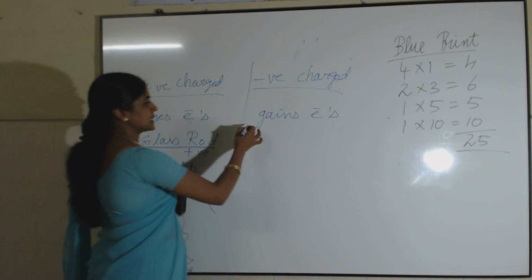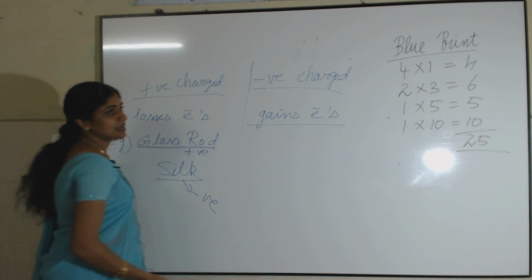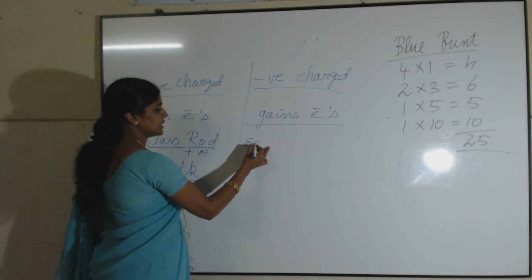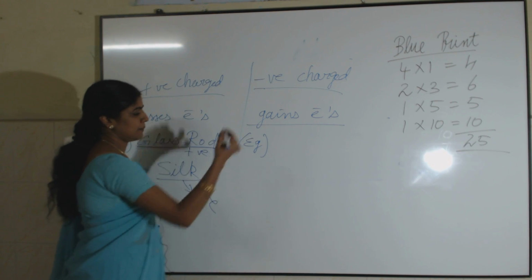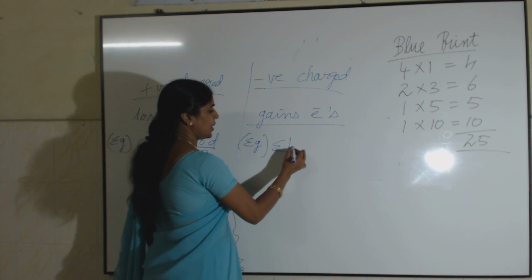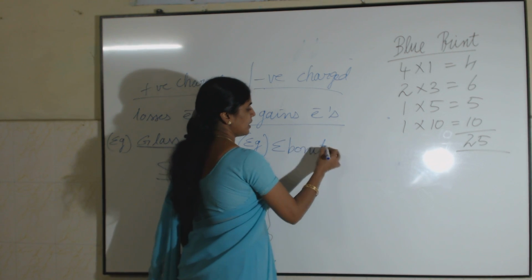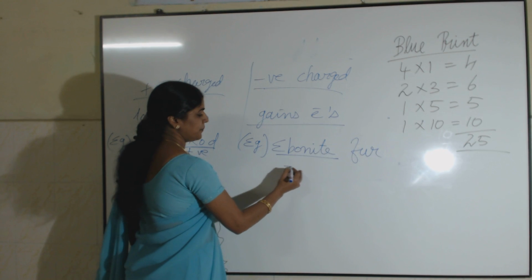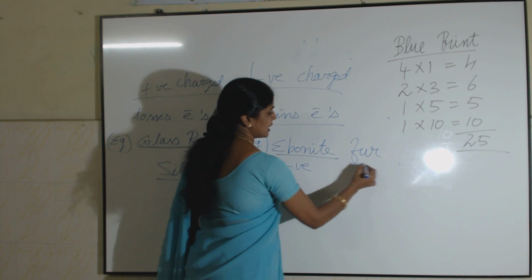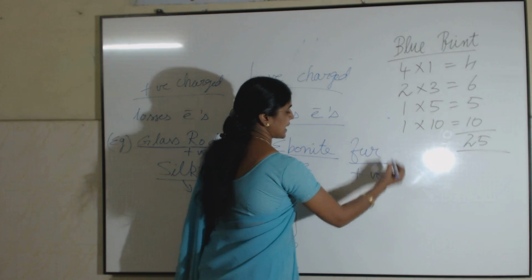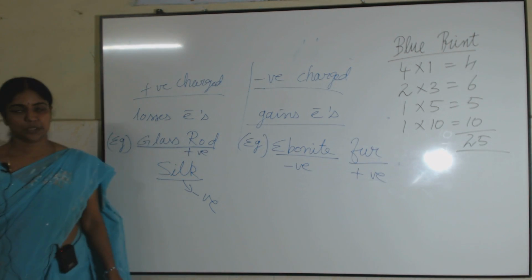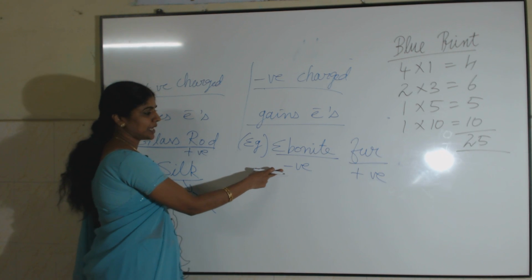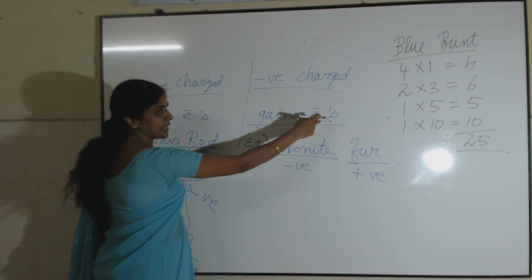Now we will see how an object becomes negatively charged. A very good example is when an ebonite rod is rubbed with fur. The ebonite rod becomes negatively charged and the fur gains an equal amount of positive charge. That means when an object becomes negatively charged, it has to gain electrons.